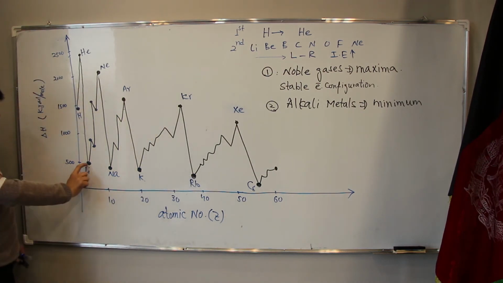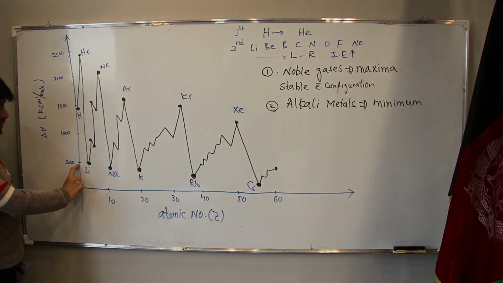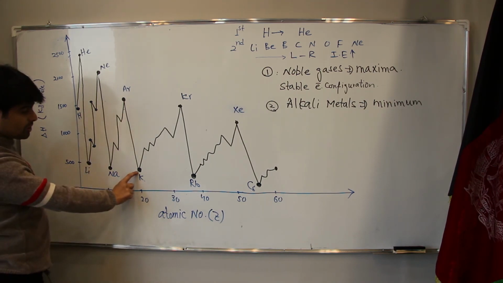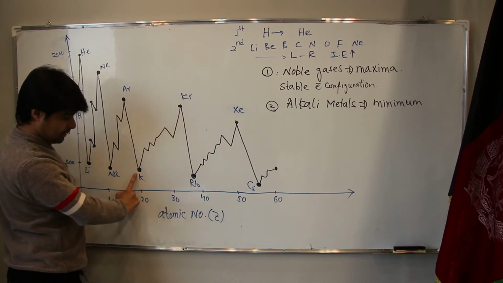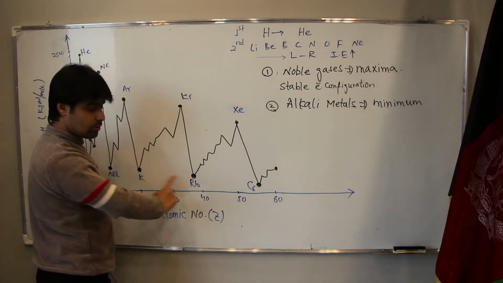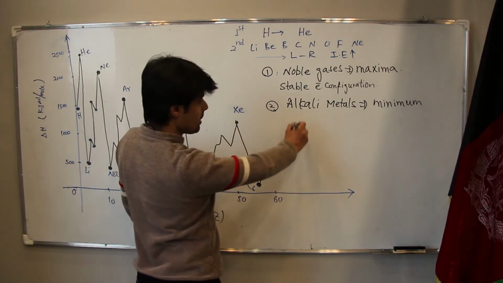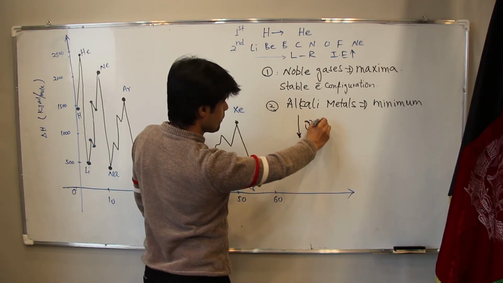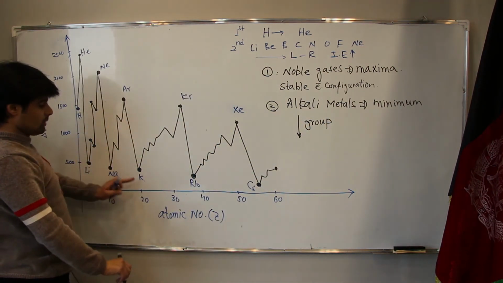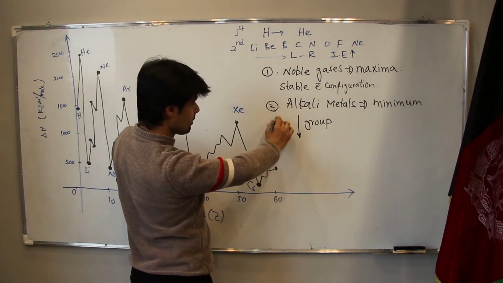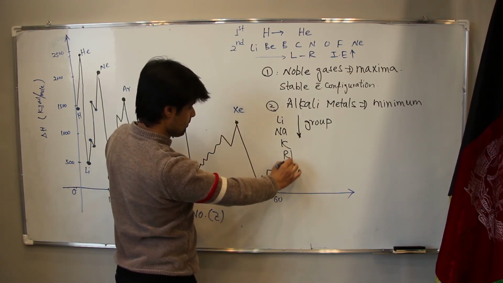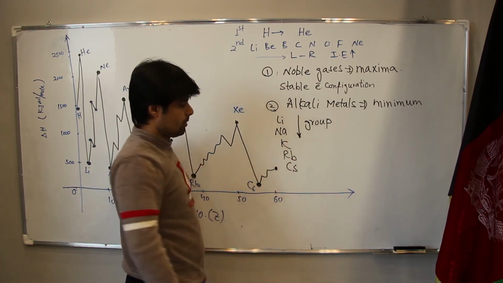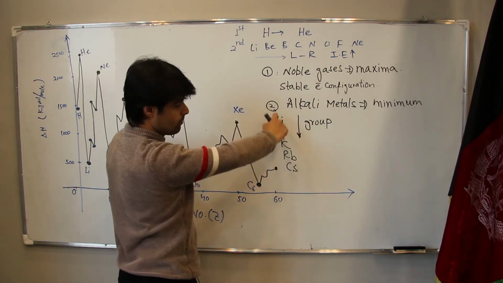What does it mean? For lithium, we need, for example, 500. For sodium, we need less than 500. For 1 mole of potassium, we need less than sodium. Rubidium is less than potassium. Cesium is less than rubidium. It means that lithium, sodium, potassium, rubidium, and cesium are in the same group, the first group.